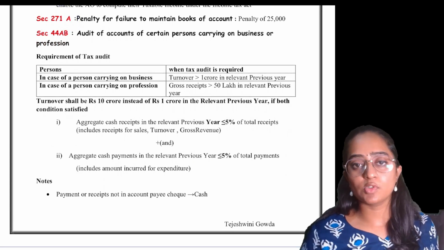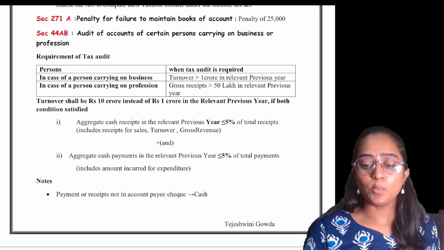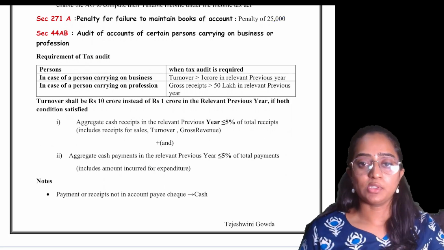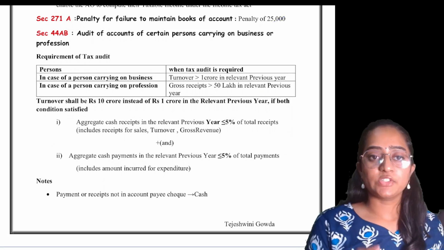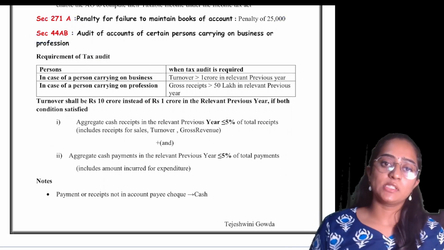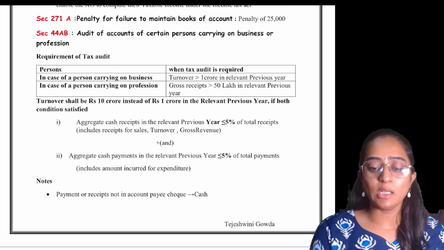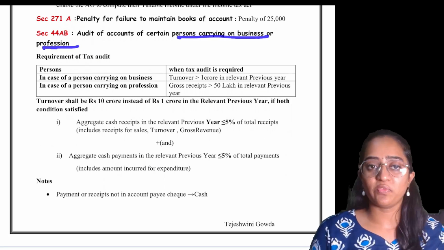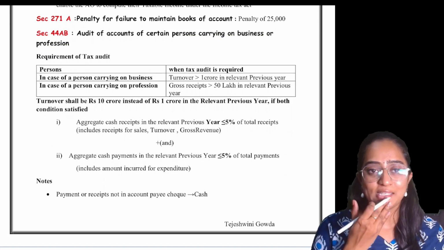The next section, 271A, speaks about the penalty. If you have not maintained the books of accounts, you need to pay a penalty of 25,000. Next, Section 44AB speaks about audit of accounts of certain persons carrying on any business or profession. Very, very important section. Tax audit sections.